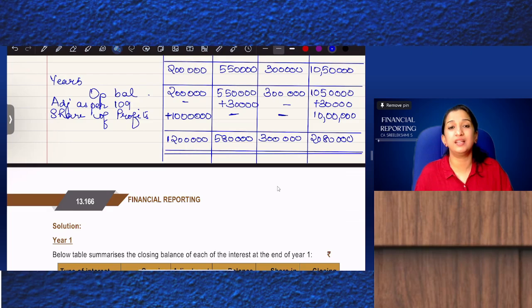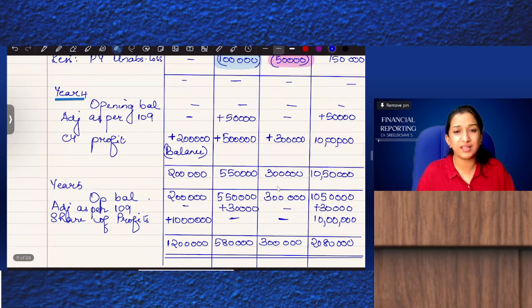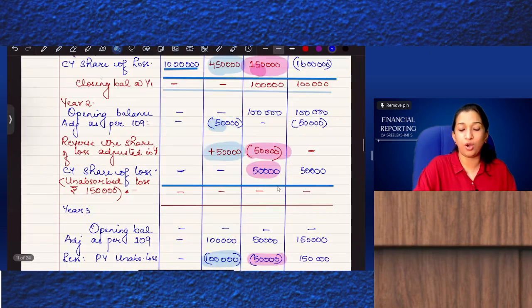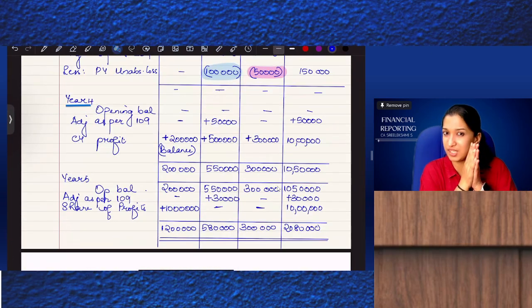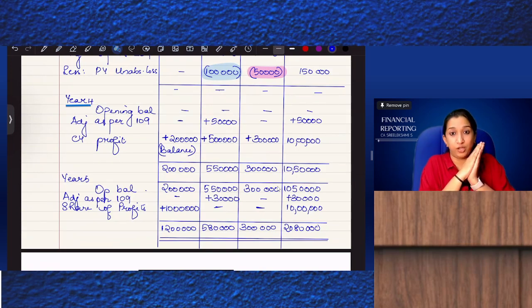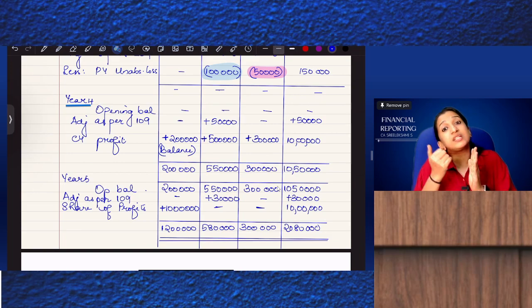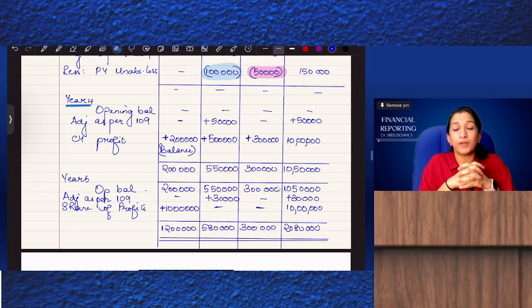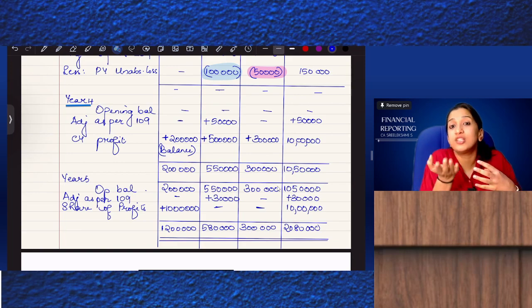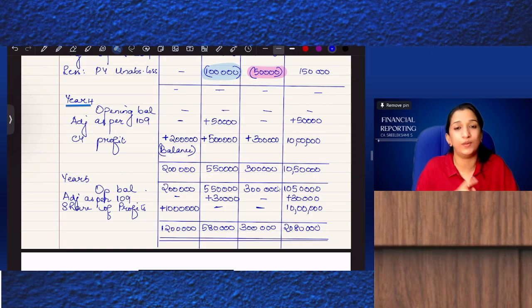See, personally I feel this is easy because conceptually the loss should always first be adjusted to investments in equity shares. But if there is a long-term interest, it can also form part of the carrying value of investment. In case of loss, that loss can be adjusted to such investments. But if there is a profit, whatever loss we adjusted to that particular loan or preference share, to that extent the profit can be reversed. Otherwise, profit is always added to equity shares.